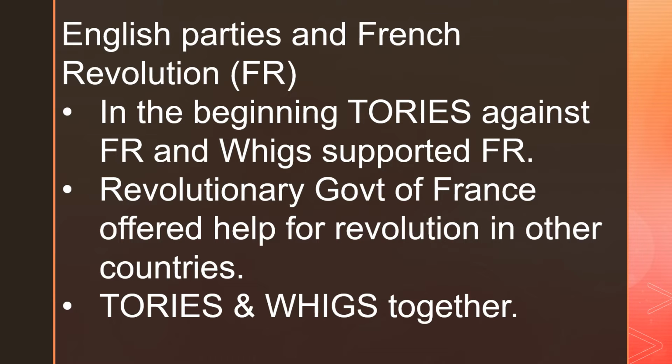The Tories were against the French Revolution because during the French Revolution, the ordinary French people had killed most of the aristocrats or members of the upper class, and they had also killed the king and queen. So the Tories, who were supporters of monarchy and the royal family, did not support the French Revolution.